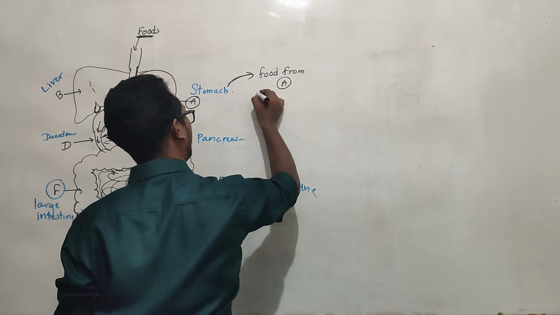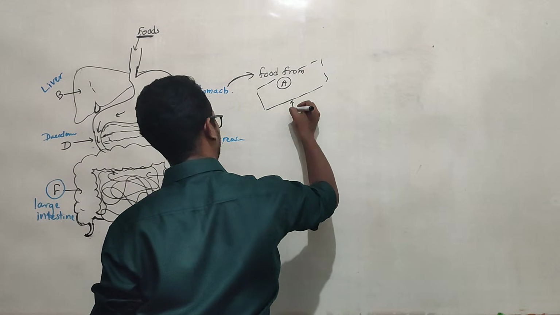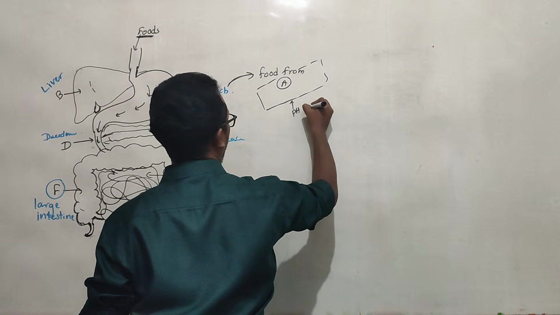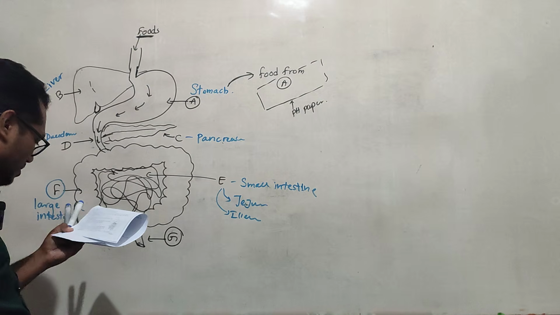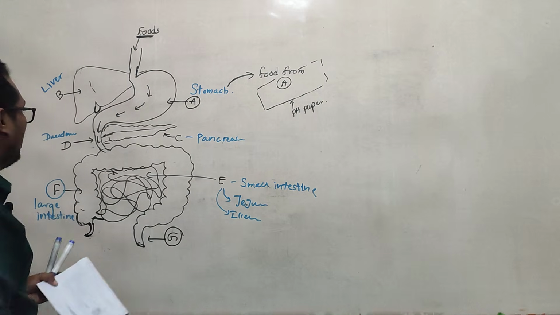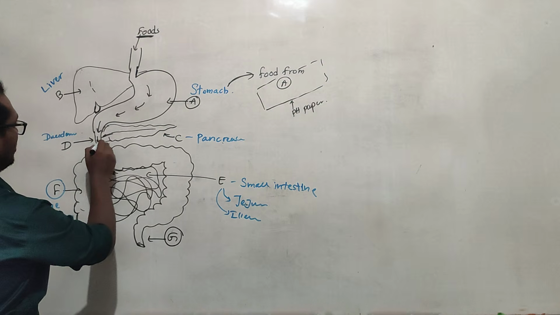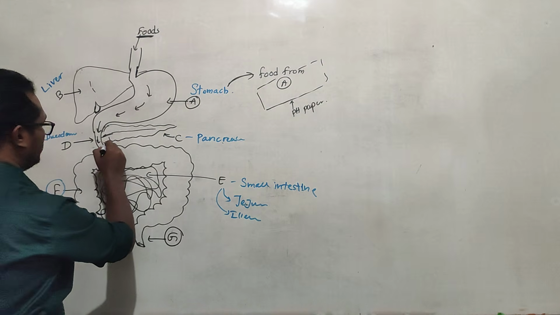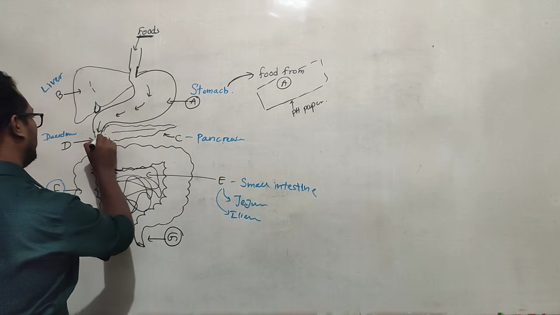Okay, so we put this food onto one pH paper. This is the pH paper. Then again we take some food from D and put it onto another pH paper. So I will take food from D. D is the duodenum, the first part of the small intestine.